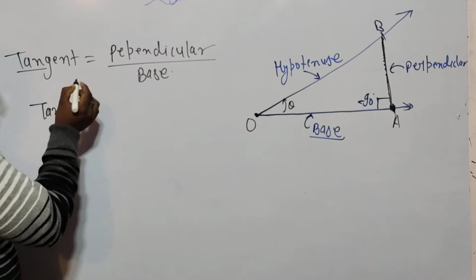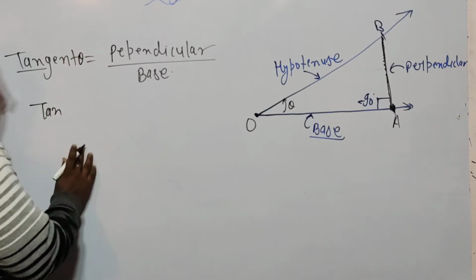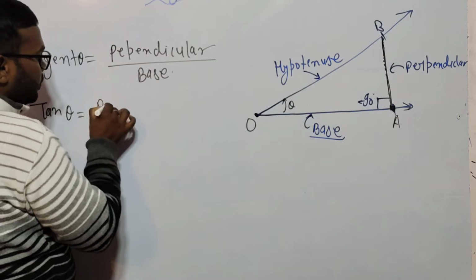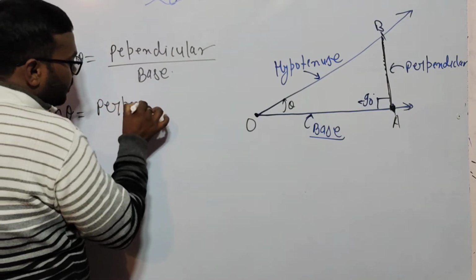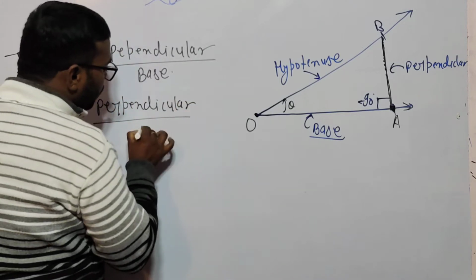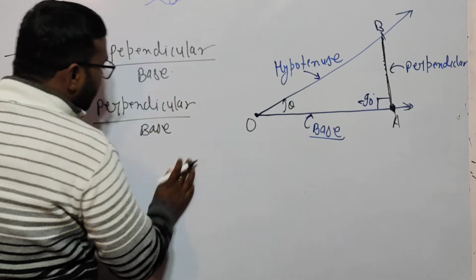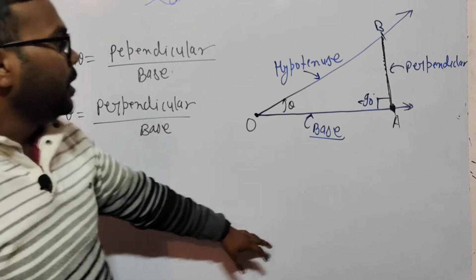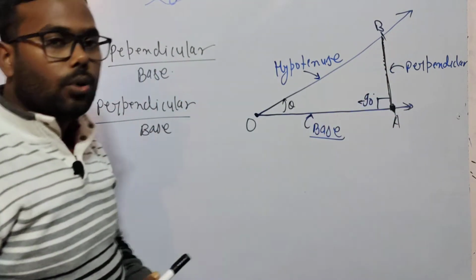So I am calling it tan. There is theta. Tan theta is equal to perpendicular upon base. If you know from the previous ratios, the perpendicular is AB and the base is OA.